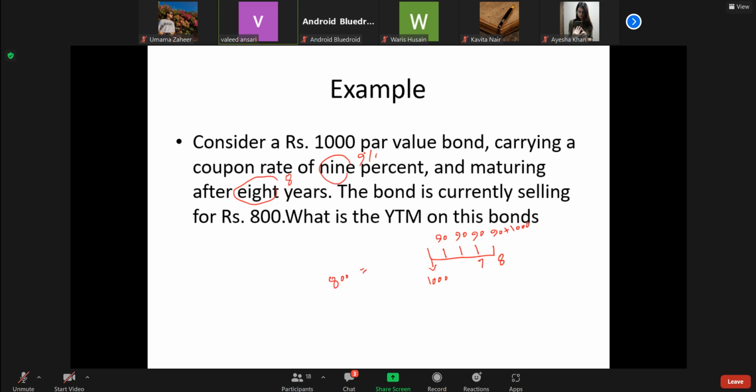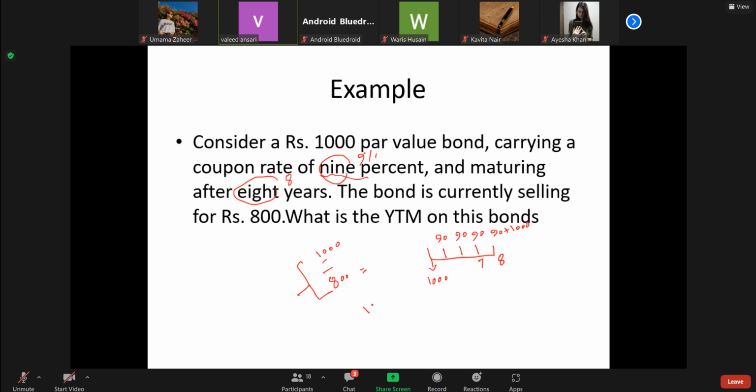Now I will tell you one thing. By looking at this, you can guess that if the bond is being sold at a discount, the required rate of interest will be higher than 9%.